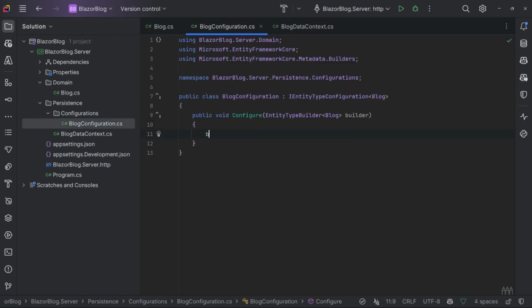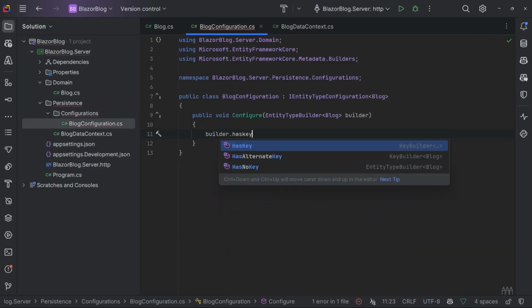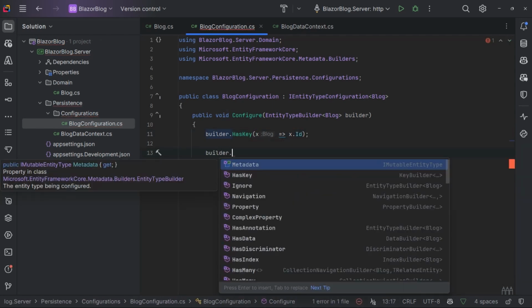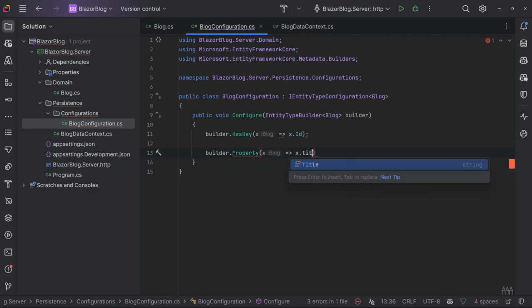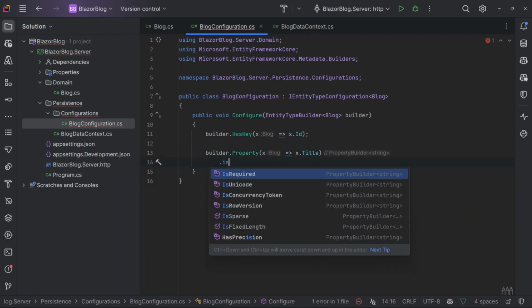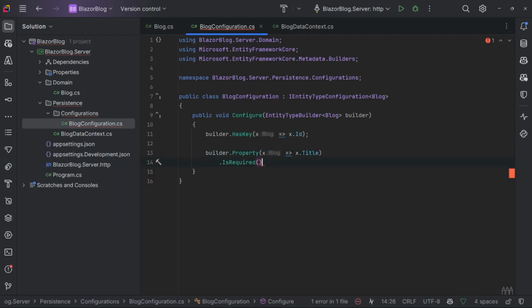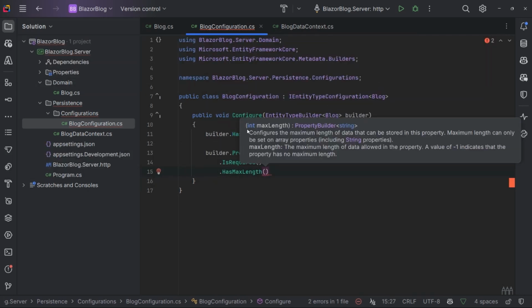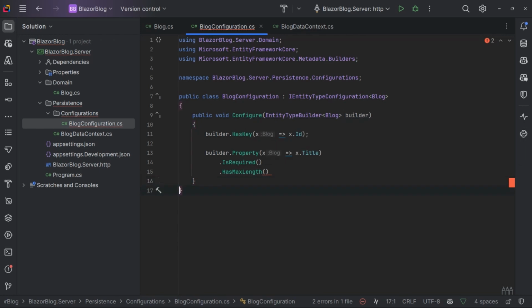So I'm going to say builder.HasKey, and then I'm going to say that's the ID property. And I'm also going to then say builder.Property title, and I'm going to say that's required. So a value has to be passed in, and I'm going to say that it has a maximum length. And for now, I'm going to say maybe 256.